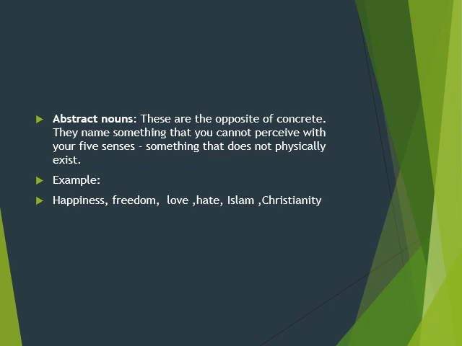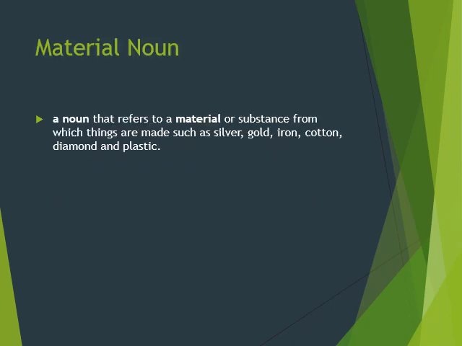So the things that have no physical existence or physical entity, that can never be perceived by our five senses, are called abstract nouns. After that, we have material noun.